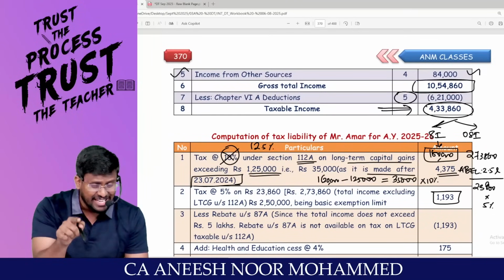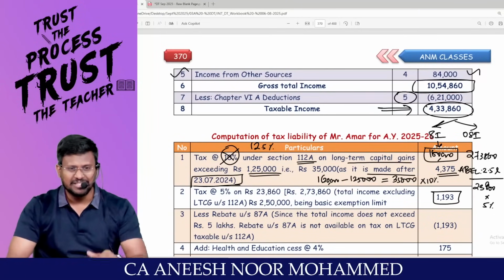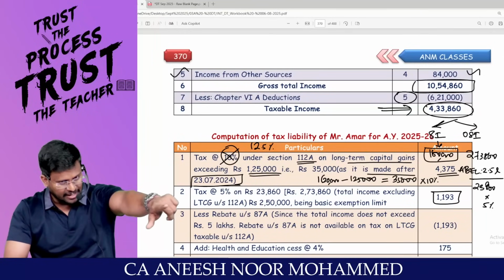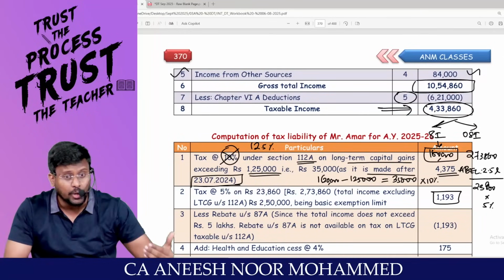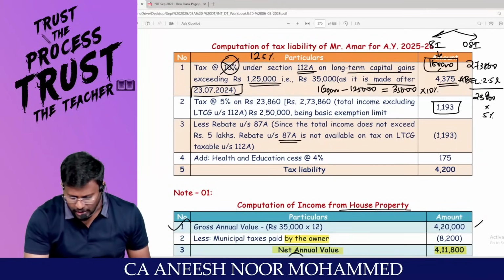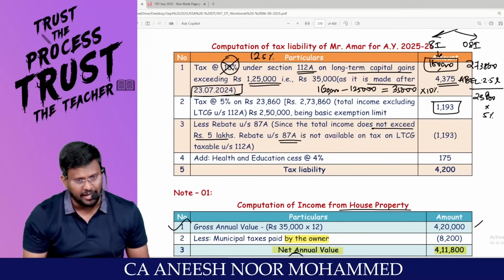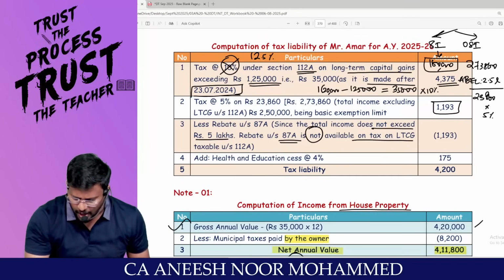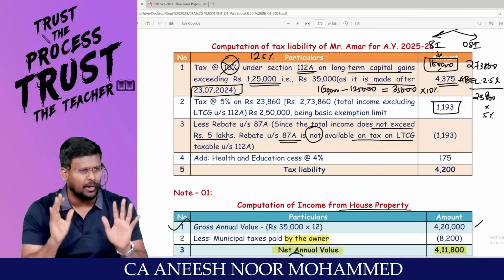Is this guy a resident? That means this guy is a resident and total income does not exceed 5 lakh. Then he is entitled to claim rebate under section 87A. Since the total income does not exceed 5 lakh, rebate under 87A is available.